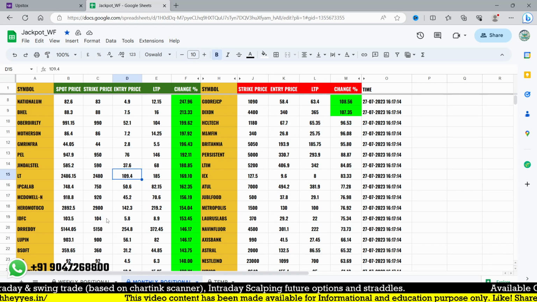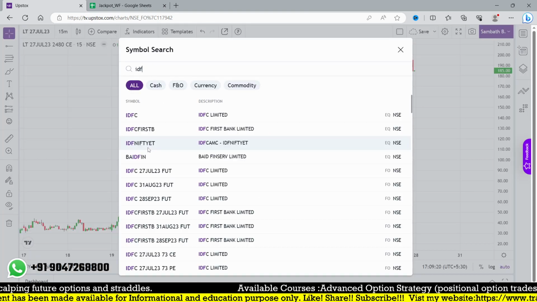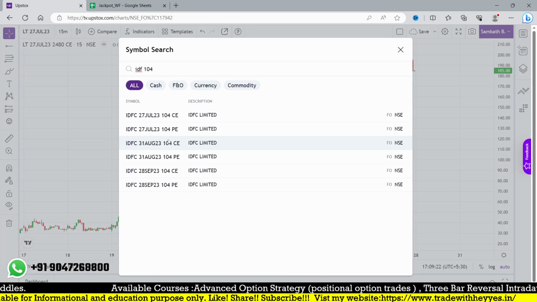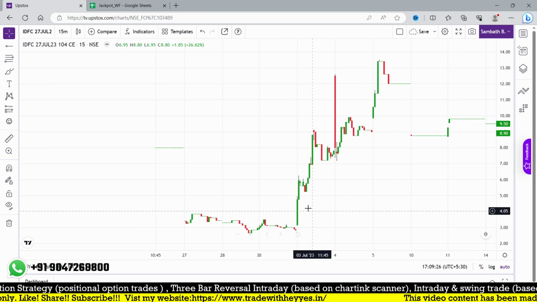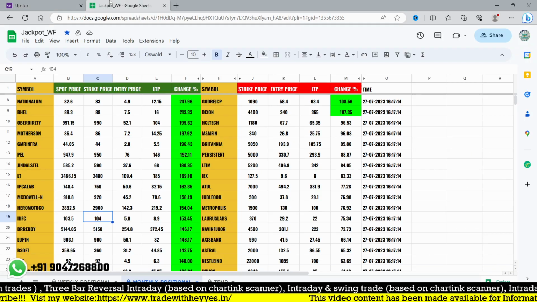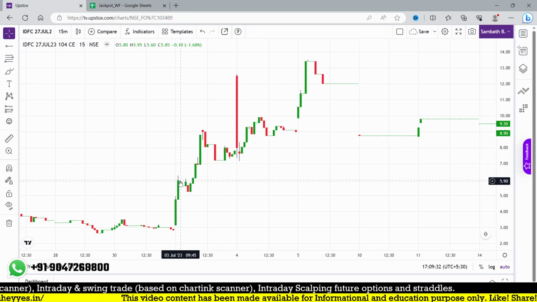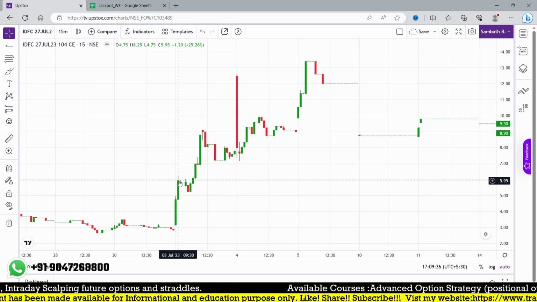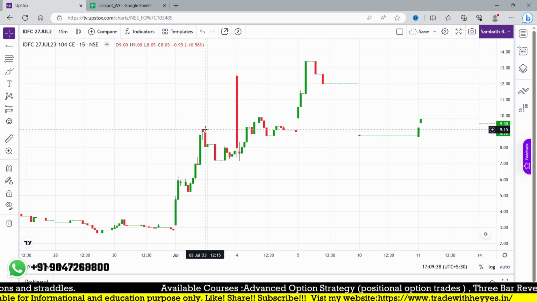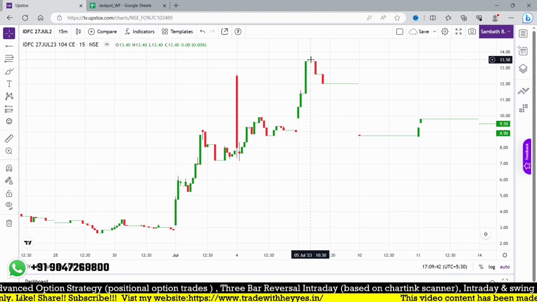Dr. Reddy, IDFC, it's about a trade 104. It was a beginning trade. This was a trade which we got at the beginning, 104, and you can see it is at the beginning and the start of the day itself. 5.8 is our entry point. Exactly in the next candle, this is happening on the 3rd of July, it triggers 5.9 or 6 rupees and immediately went up to 9 rupees, and after that it reached towards 13.